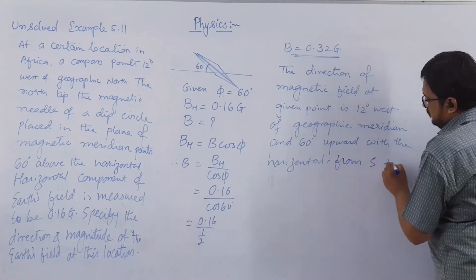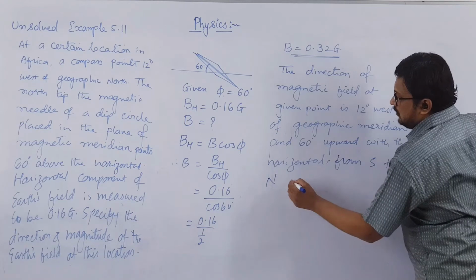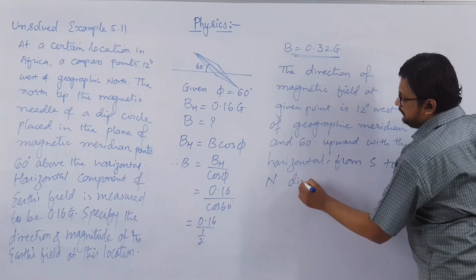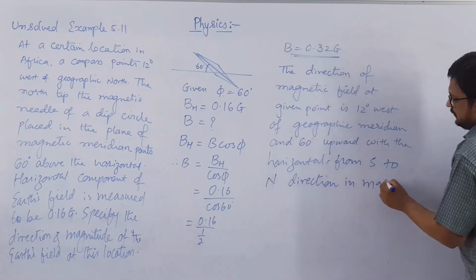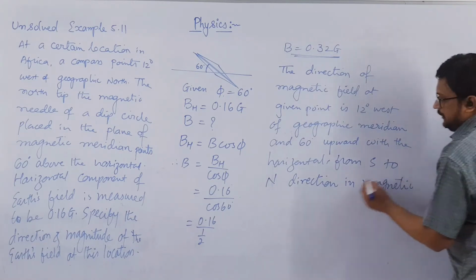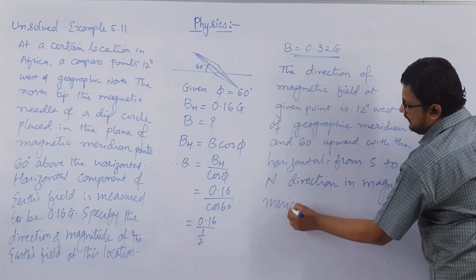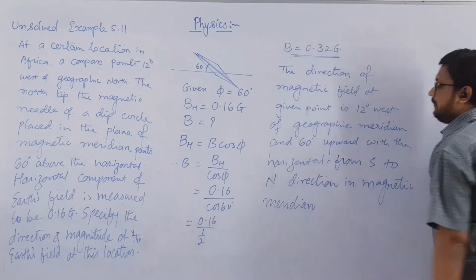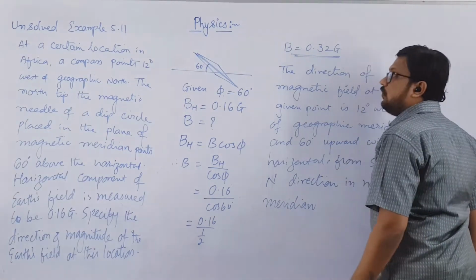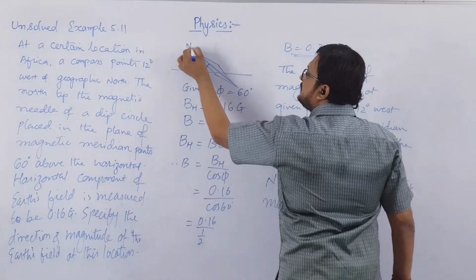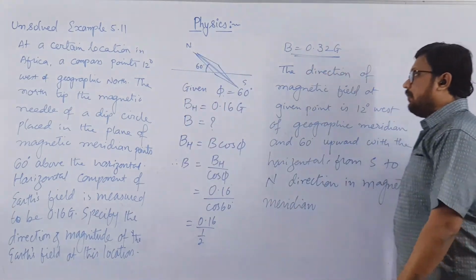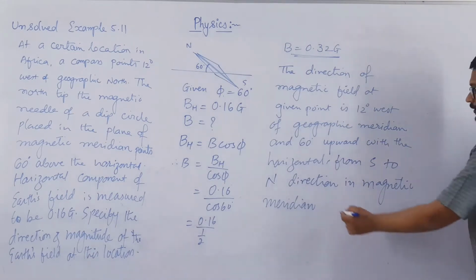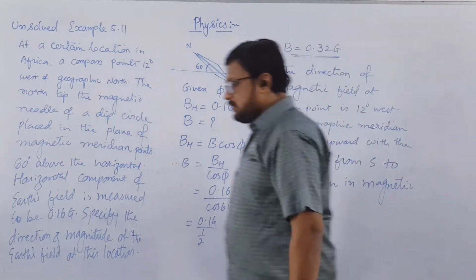The direction will be from south to north in the magnetic meridian. The direction will be from south to north, right? We know that this will be the north and this will be the south. So magnetic field lines will be from south to north. Clear? Copy this fast.